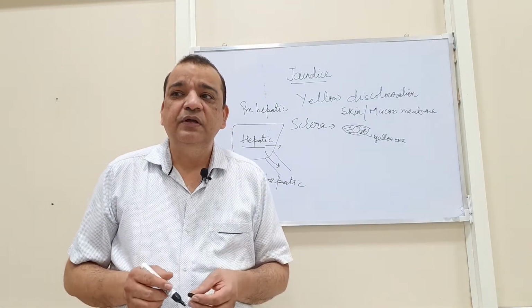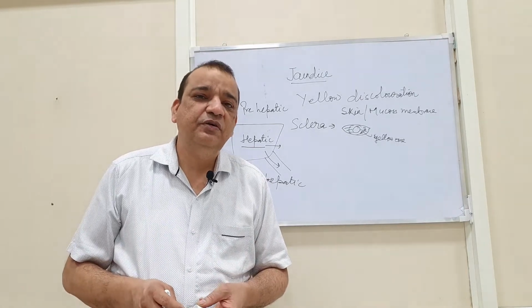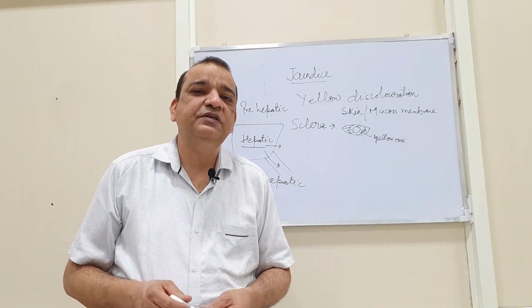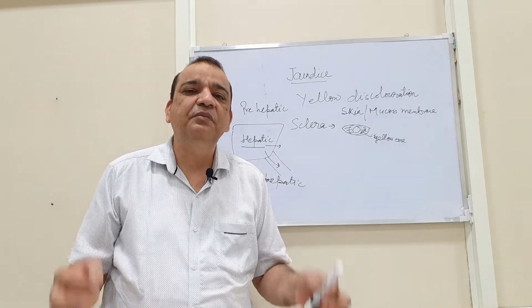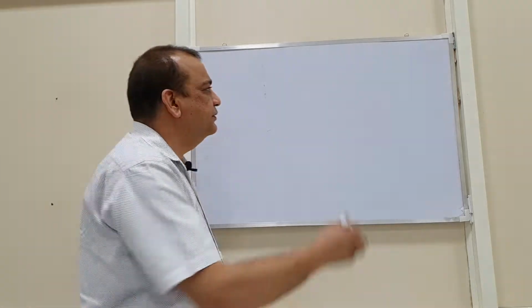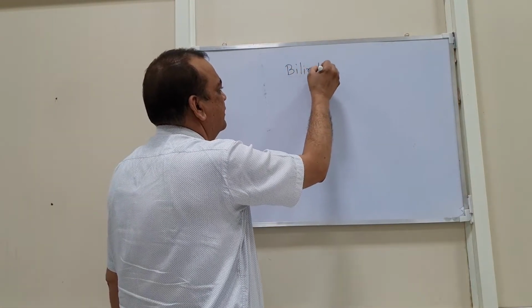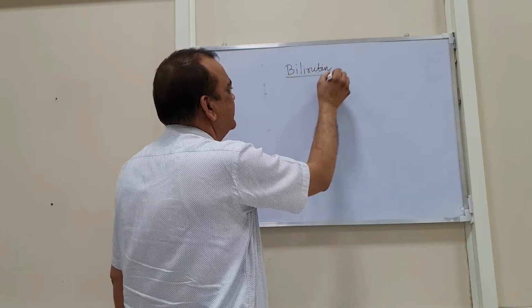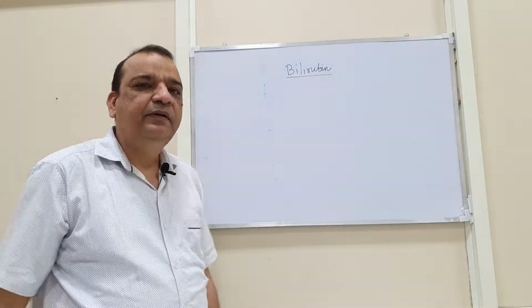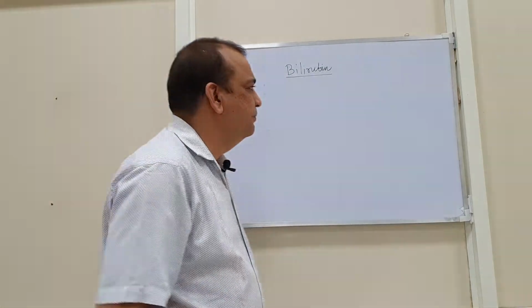So prior to discussing the causes of jaundice, let us first discuss what exactly bilirubin is. Bilirubin is a bile pigment, and let us see how it is produced.